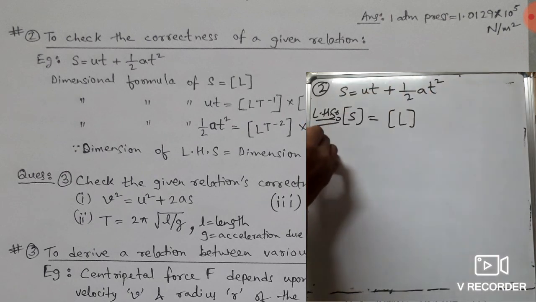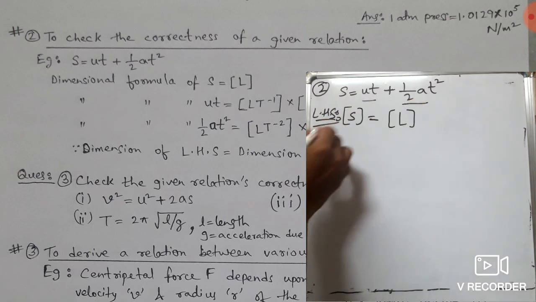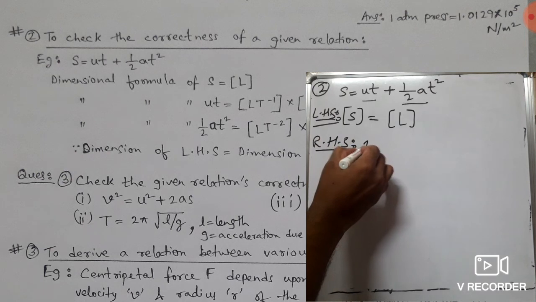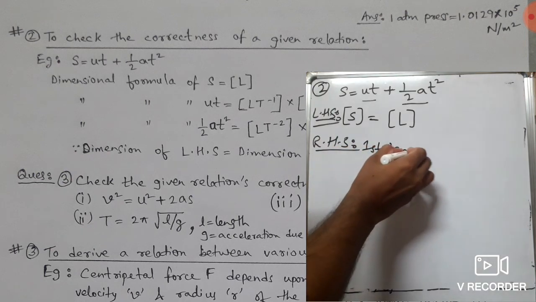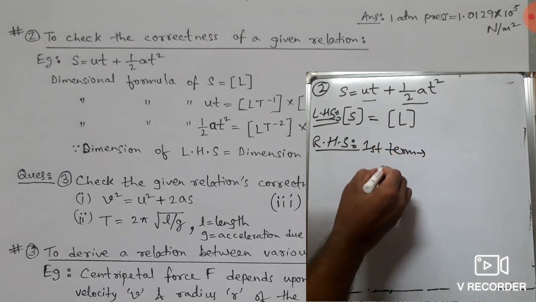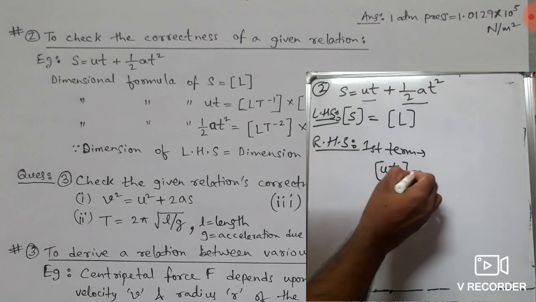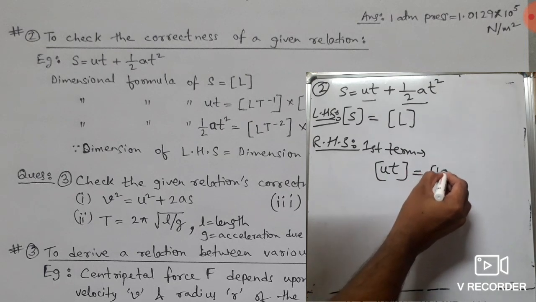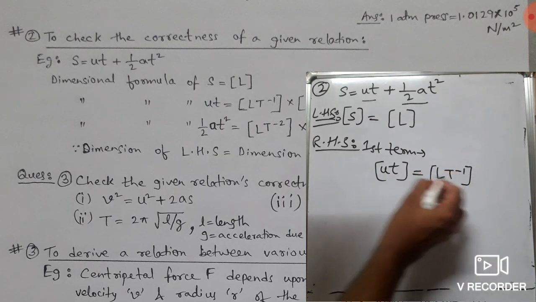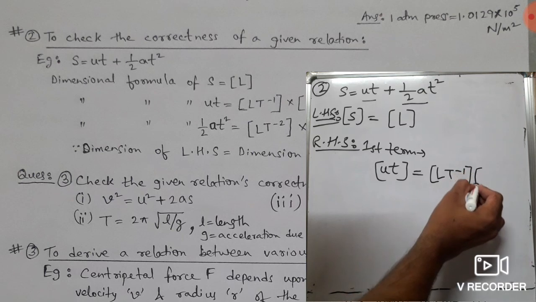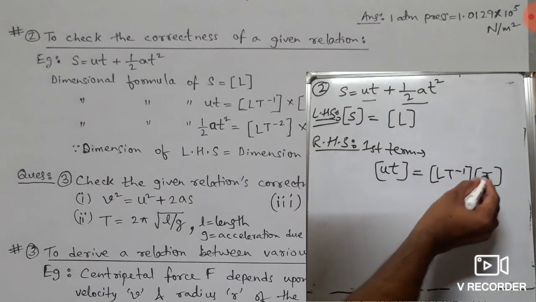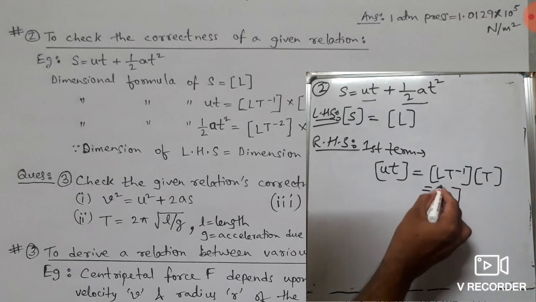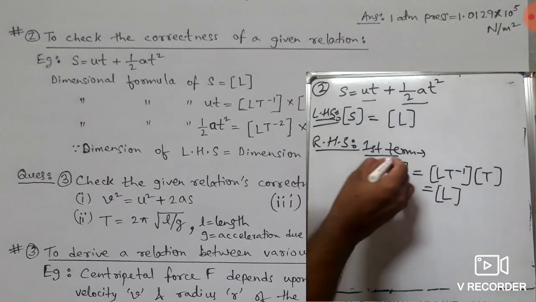Now in the right hand side there are two terms, first term, second term. So RHS first term is ut. What is u? u is actually velocity. The dimension of velocity is LT to the power minus 1, and this T is time. So T to the power minus 1 and plus 1 cancels. Only L is left behind. So this is the first term.